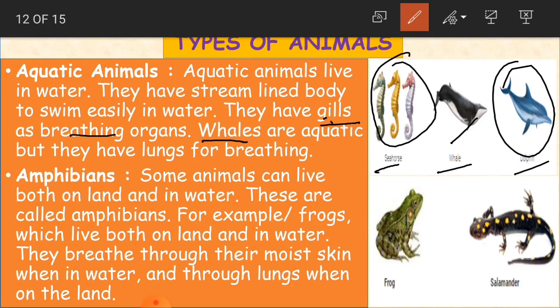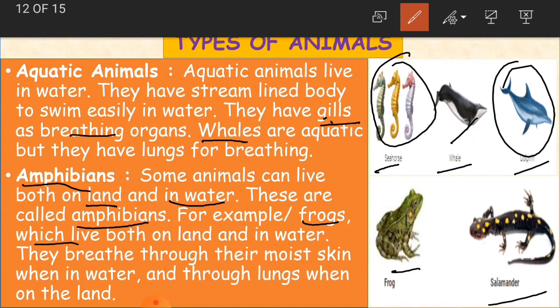And what are amphibians? Some animals can live both on land and in water. Such types of animals are called amphibians. So what are amphibians, children? Which live both on land and in water. Clear? Like if you see here, frog and salamander are some examples of such animals. How do they breathe?